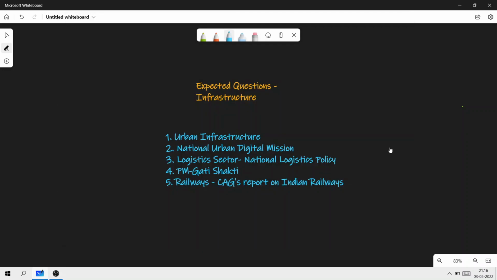Hello, we'll be discussing these five important concepts from infrastructure. These are very important for your upcoming examination. The ones that we'll be discussing are urban infrastructure, National Urban Digital Mission, logistics sector, where we'll look into the National Logistics Policy, PM-Gati Shakti, very important, and on the railways, we'll be talking about CAG's report on Indian Railways. We'll be looking into these five.